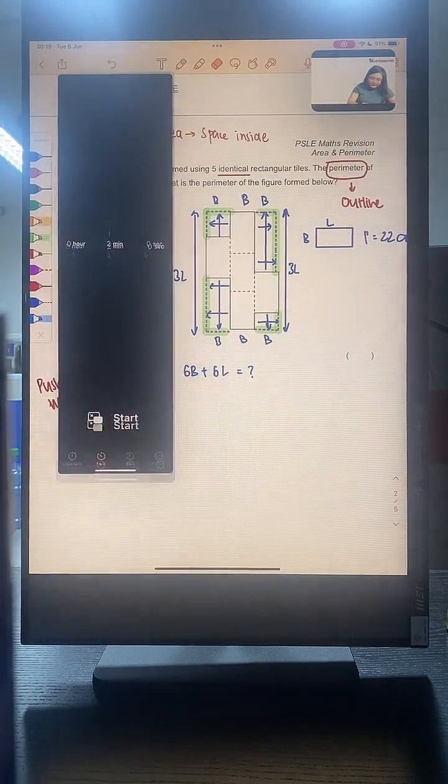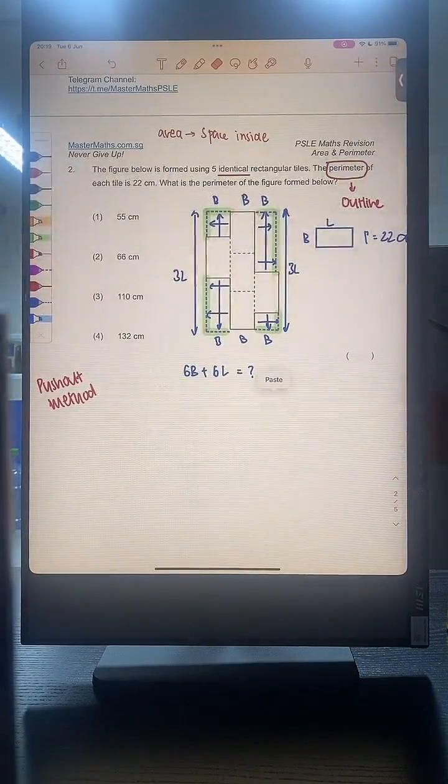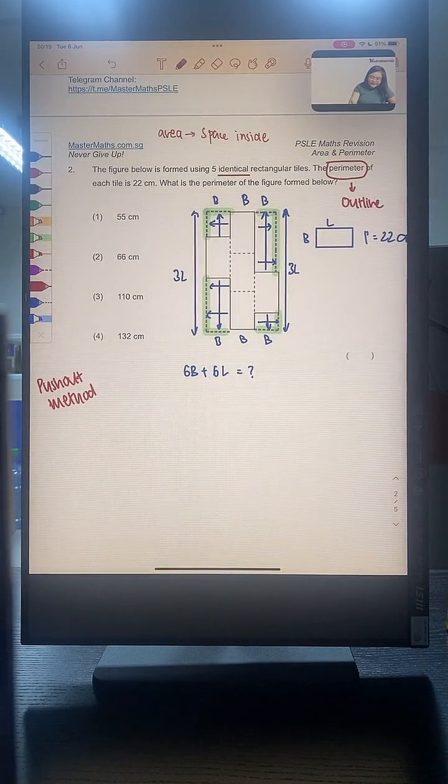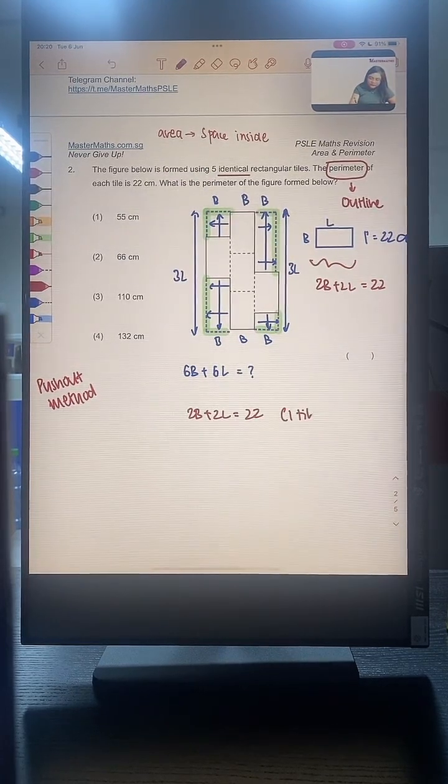Using this here, I know that 2 breadth and 2 length give me 22 cm. So if I know 2 breadth and 2 length is 22 cm, this is one tile. I am looking for the figure, I am just looking for 6 breadth and 6 length.